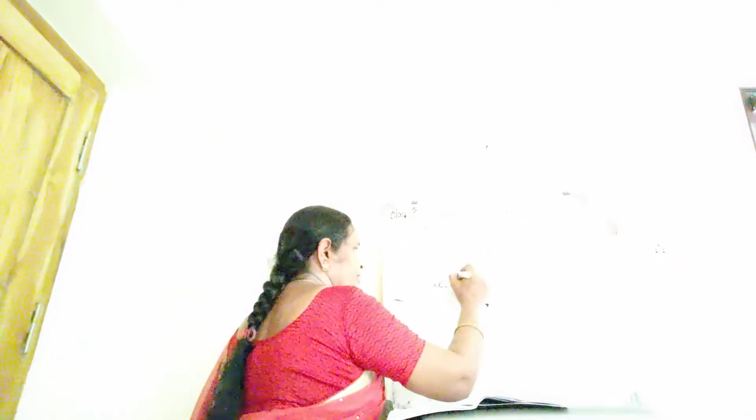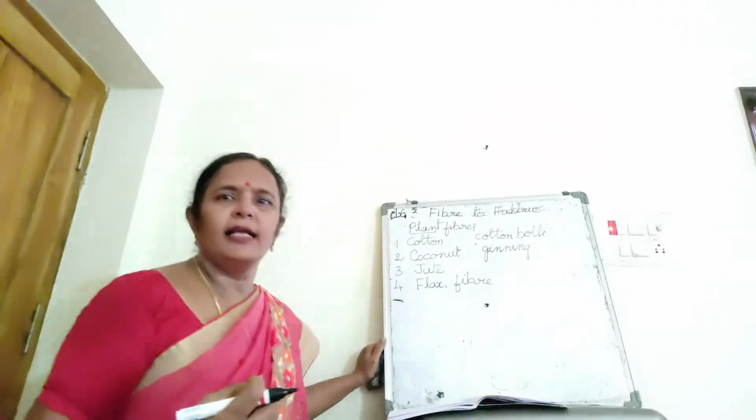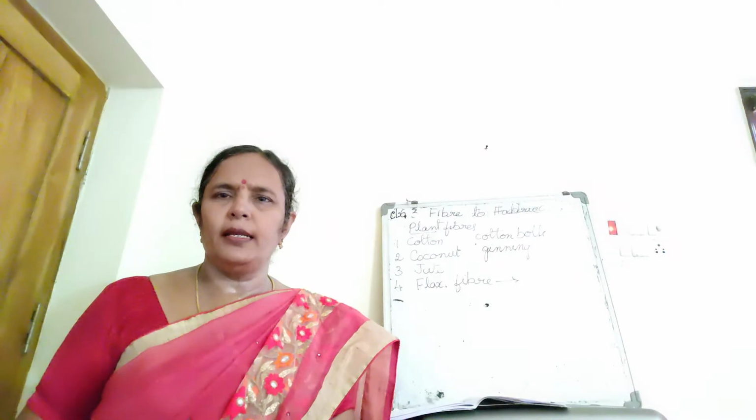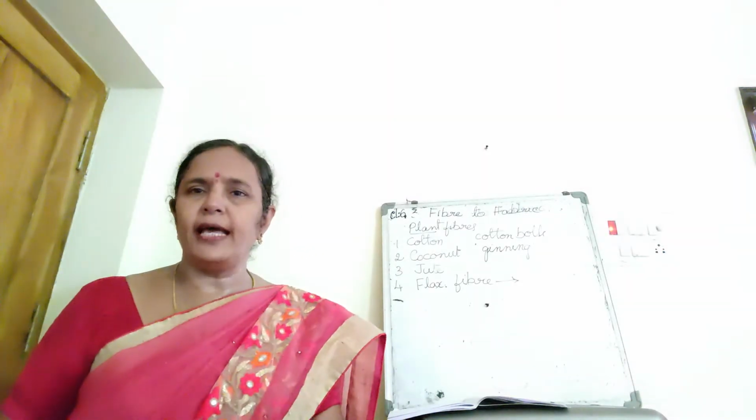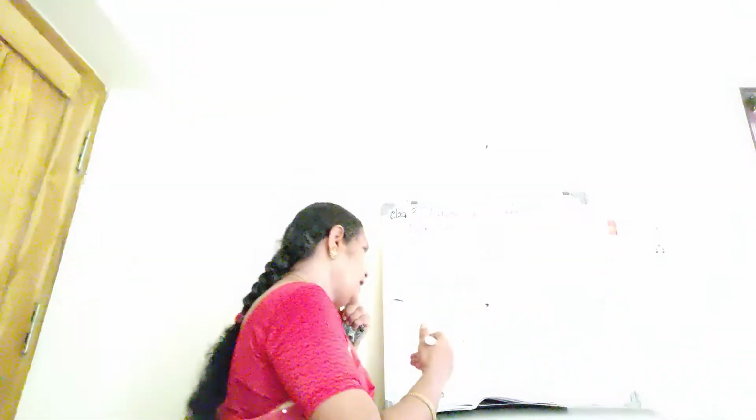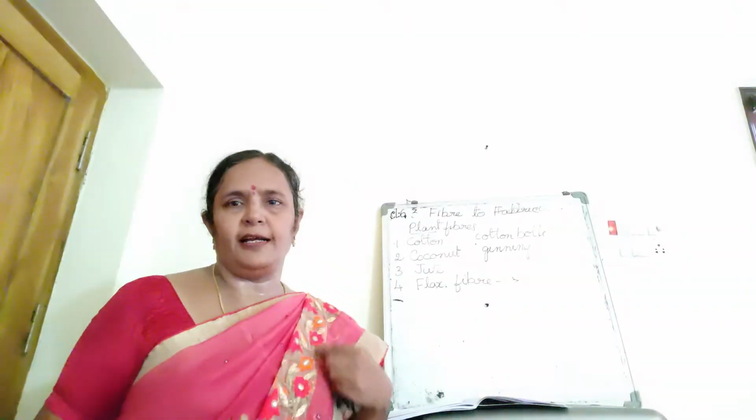First, the fiber is separated from the seeds. It is called ginning. That fiber is made into yarn. Making yarn is done by charkha or takli.